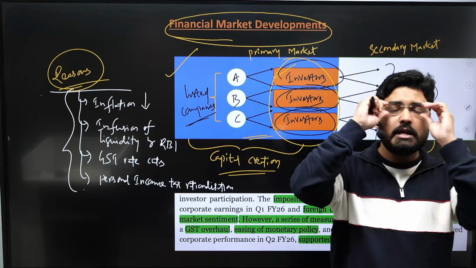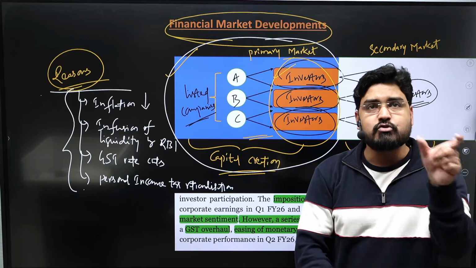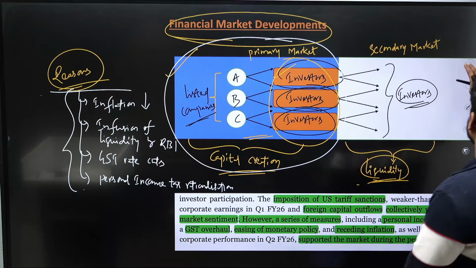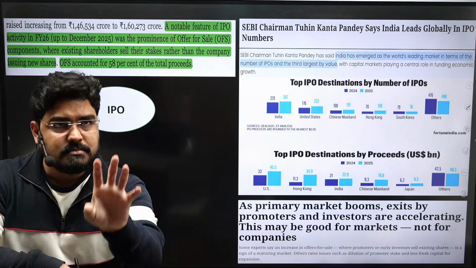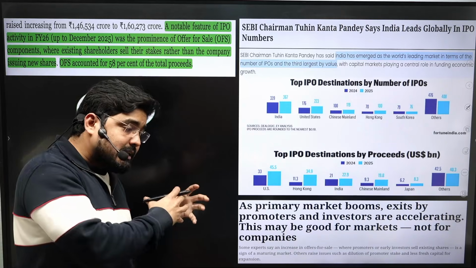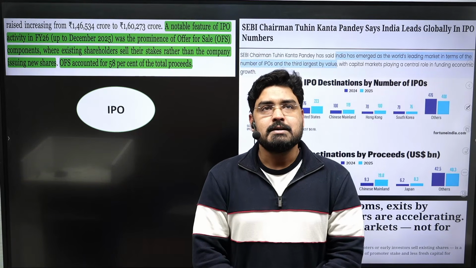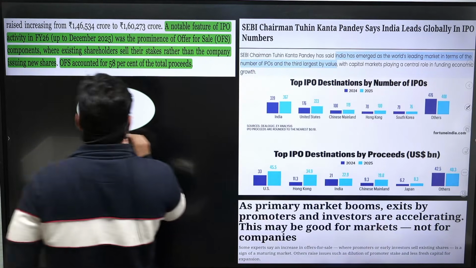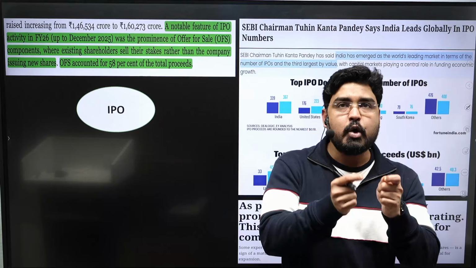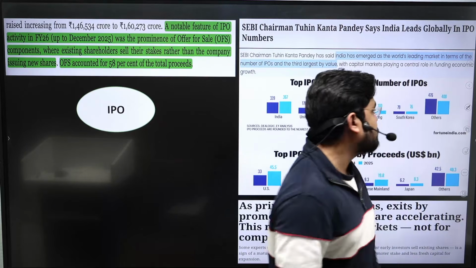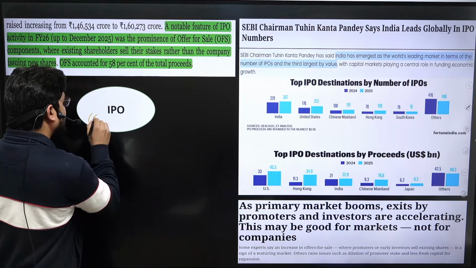Now let's go deeper into it and find out how the primary markets performed in the last one year, right? So in the primary markets, where listed or unlisted companies issue their shares to the investors, one important trend clearly mentioned by this Economic Survey is the increasing IPO activity. IPO refers to initial public offer.